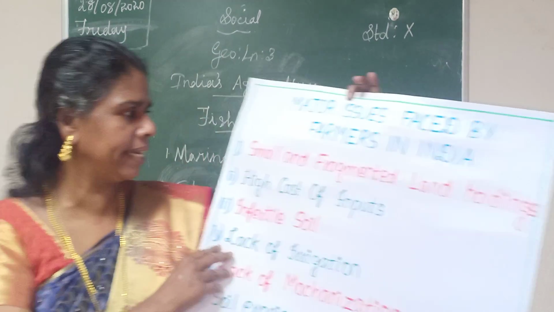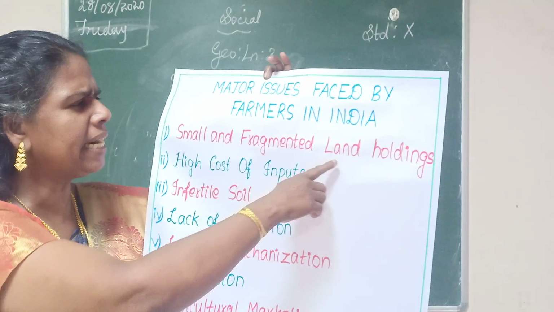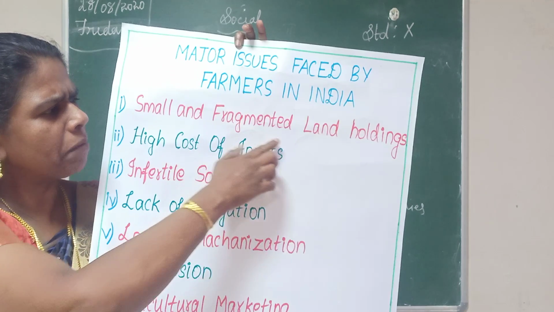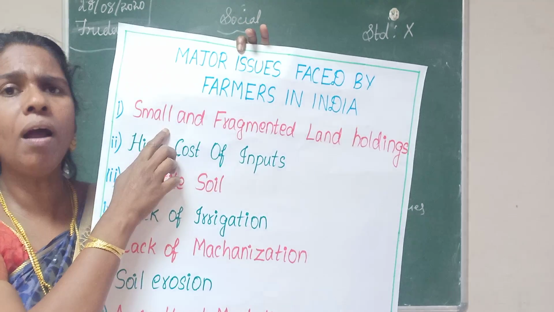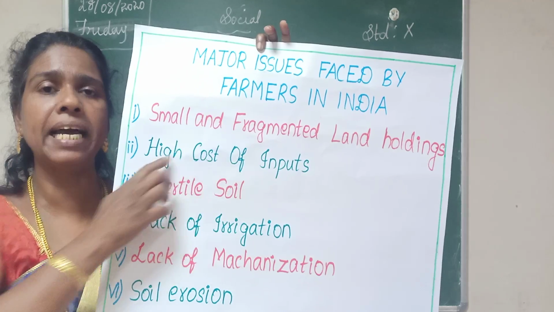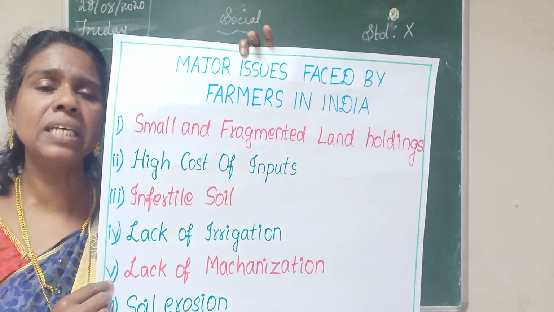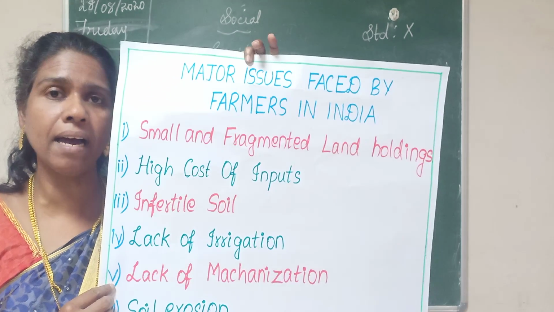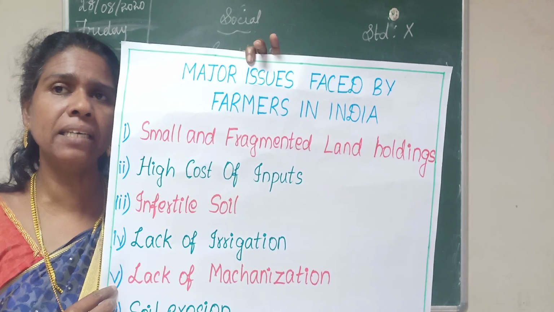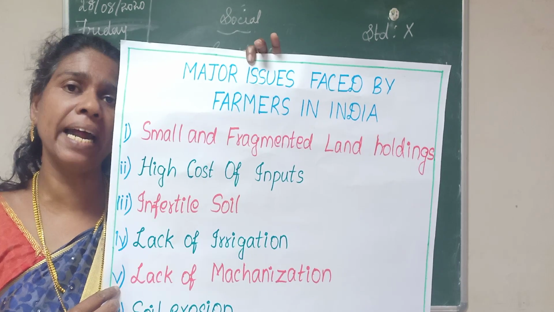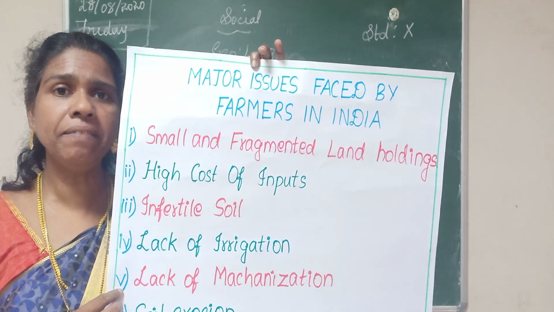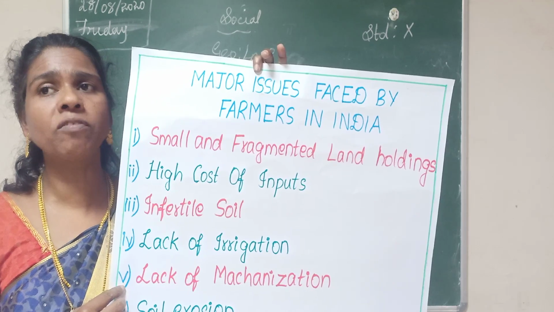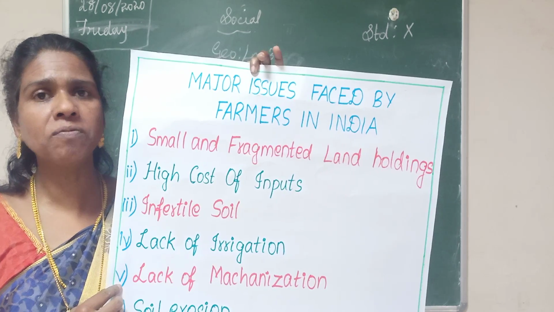The first one is small and fragmented land holdings. That means most of the farmers have small pieces of land. In India, most of the farmers have small pieces of land, so they cannot cultivate more crops on that particular piece of land. This is one of the main problems the farmers face.